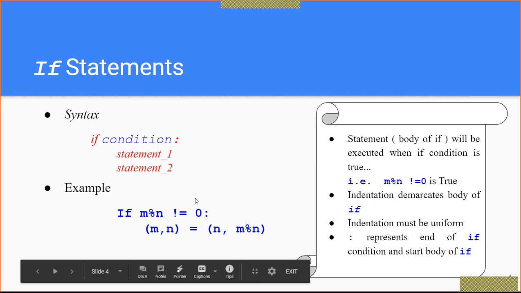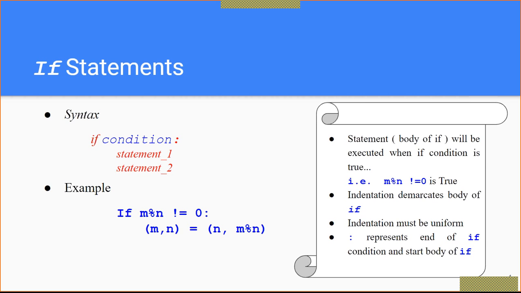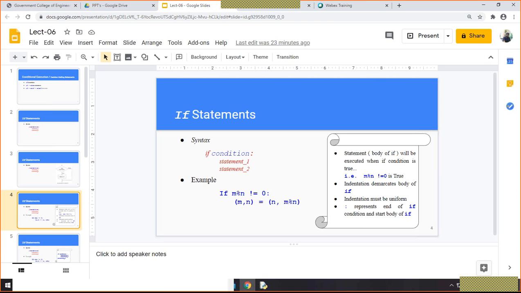I think you've understood what the if statement is, right? So I'll take one more example here. You can see the second example I have taken here. See, if the condition, you can see this one, right? If condition, then statement 1, statement 2, and I have written statement 3.